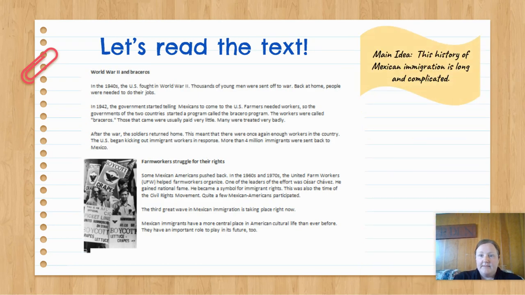Let's remind ourselves of the main idea. World War II and braceros. In the 1940s, the U.S. fought in World War II. Thousands of young men were sent off to war. Back at home, people were needed to do their jobs. In 1942, the government started telling Mexicans to come to the U.S. Farmers needed workers, so the governments of the two countries started a program called the Bracero Program. The workers were called braceros. Those that came were usually paid very little. Many were treated very badly.